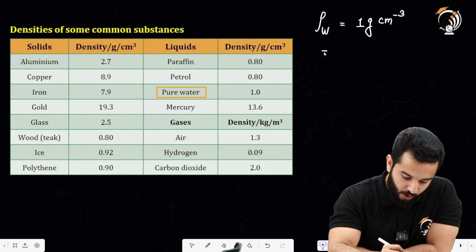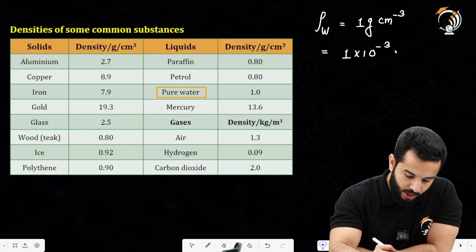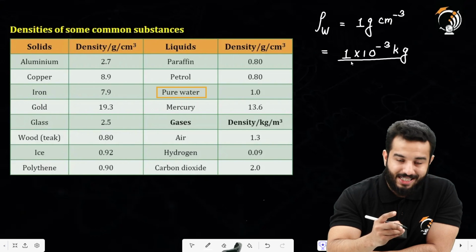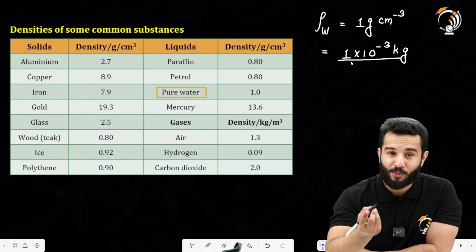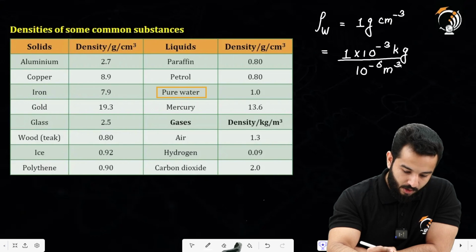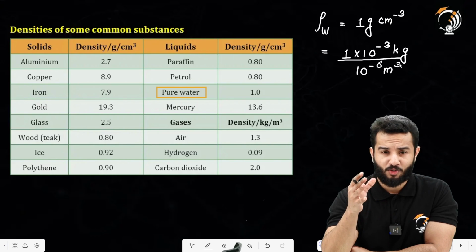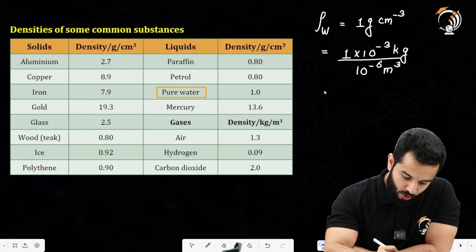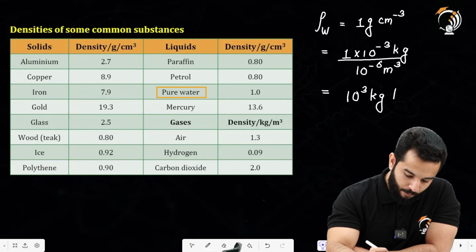meter cube, what we are going to do is, instead of gram, we are going to write 10 to the power minus 3 kilograms, whereas 1 centimeter is written as 10 to the power minus 2 meters. So this will be written as 10 to the power minus 6 meter cube, because we have got 3 centimeters. Converting all of them, it would be 10 to the power minus 6. So this will actually become 10 to the power 3 kilogram per meter cube.